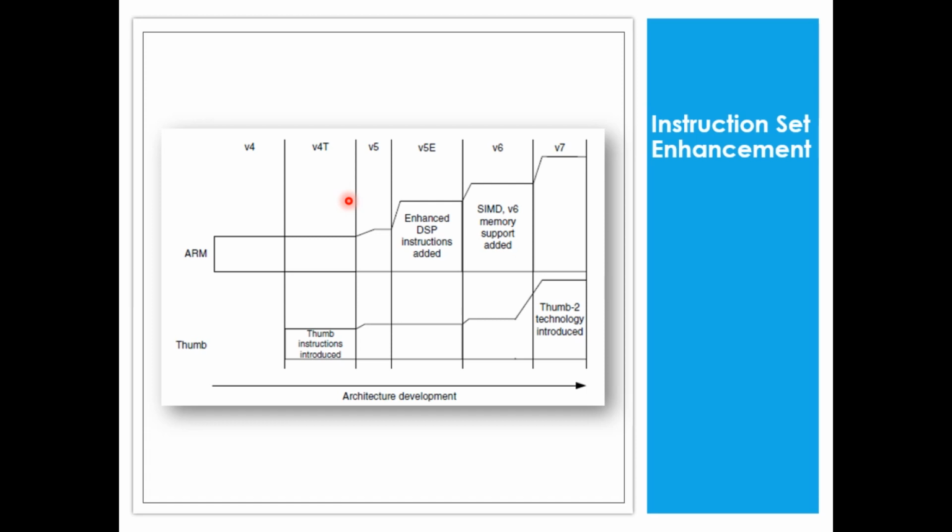If 32-bit instruction sets are being executed in the processor, we say it is the ARM state of the processor. If 16-bit instruction sets are executed, we say it is the thumb state. So during program execution, the processor can easily switch over from ARM state to thumb state or vice versa.